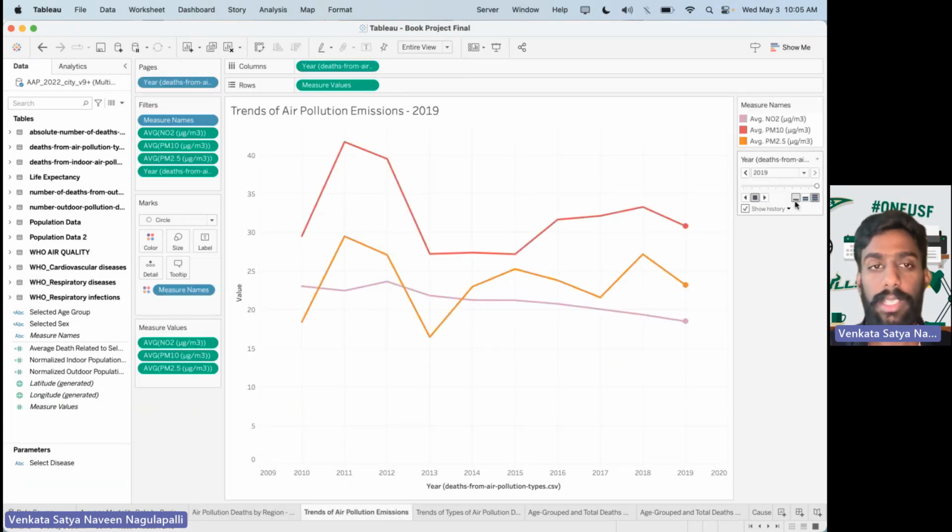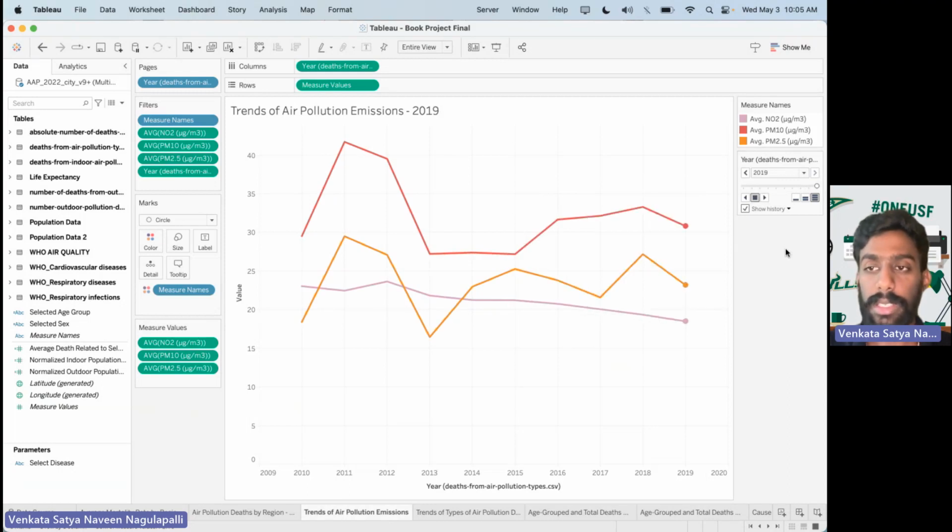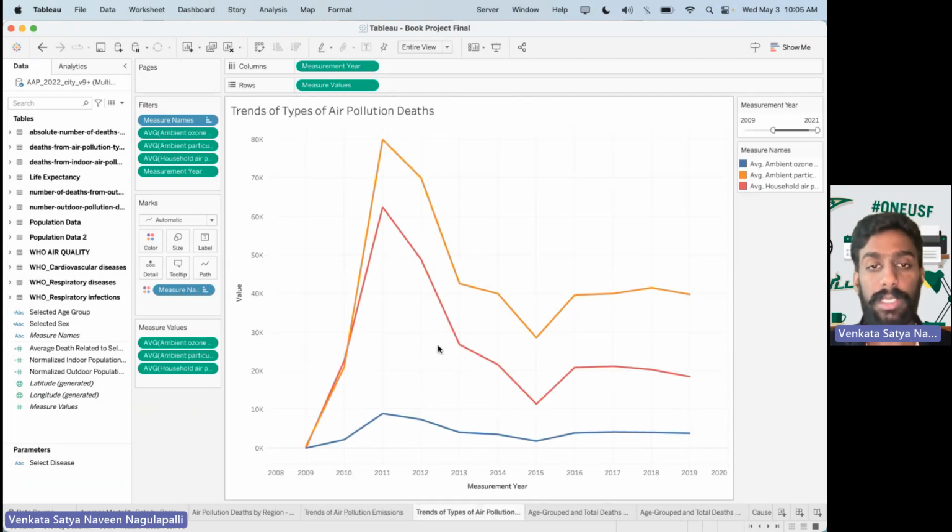And in this visualization, we have compared the trends of the air pollution emissions in the last 10 years. Here we have implemented a visualization which shows all the air pollution emissions such as NO2, PM10, and PM2.5 pollutants. In the year 2011, we have seen the highest number of air pollution emissions. In the same way, in this visualization, we compare the air pollution deaths in all types of air pollution. In the year 2011, due to the highest air pollution emissions, we are able to see the highest number of deaths in all the categories.